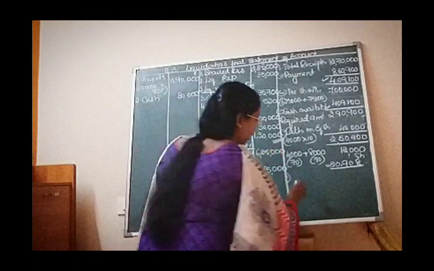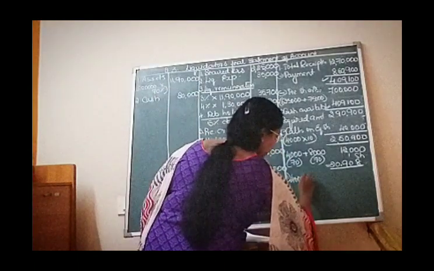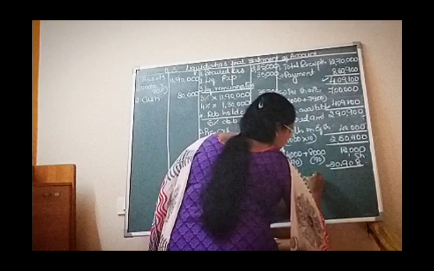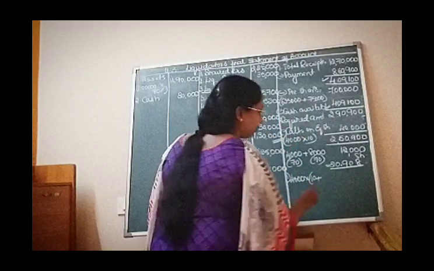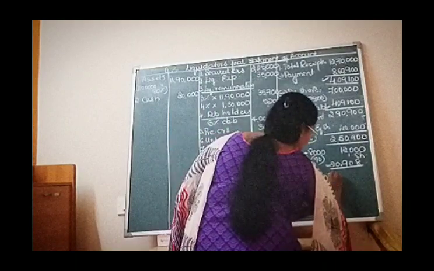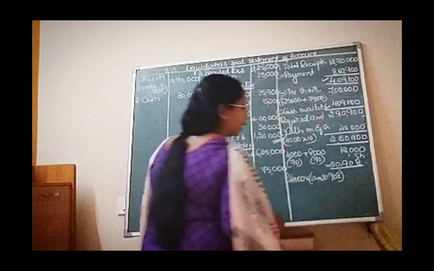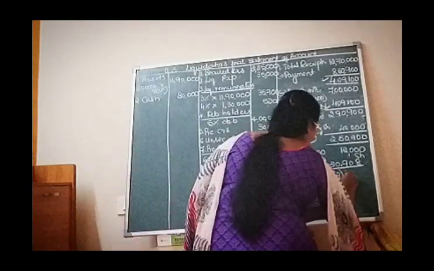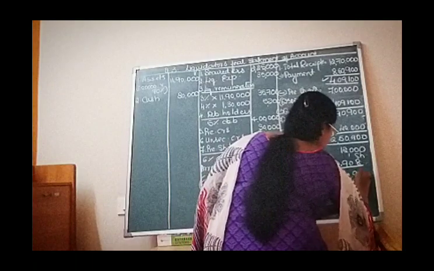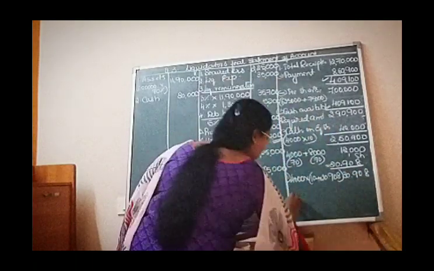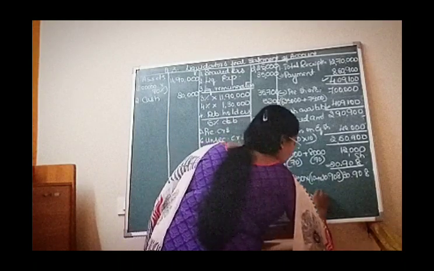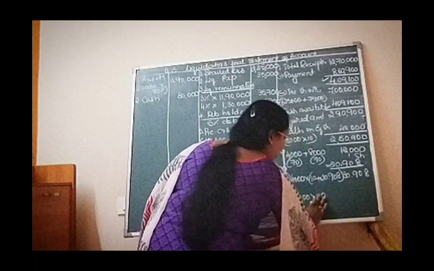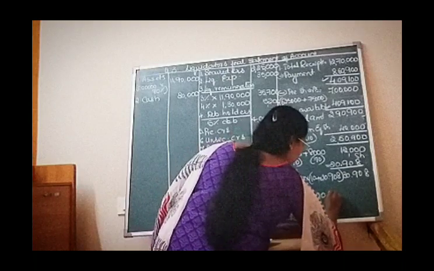See, on 4,000 shares, we have to collect 10 rupees as the surplus amount, plus 20 rupees 9.8 paise. So together it is 30.908 that we have to collect from the 4,000 shares, and from the 8,000 shares they are not going to pay you anything for surplus.